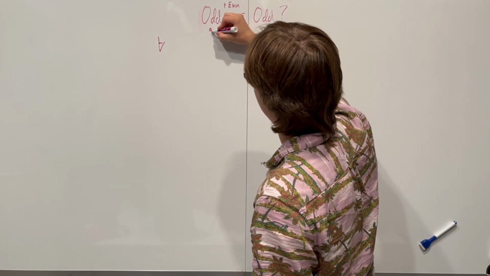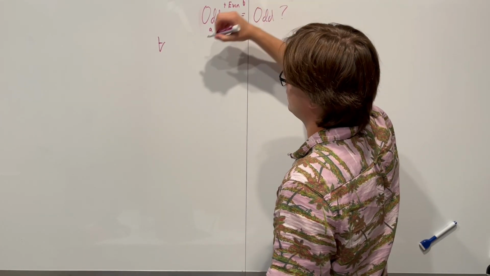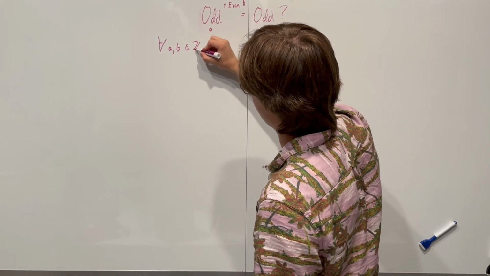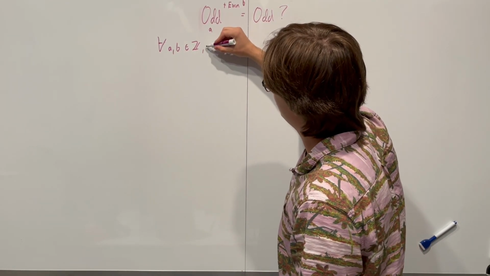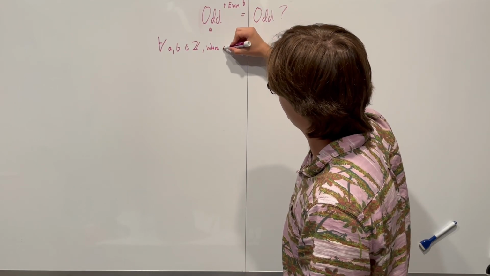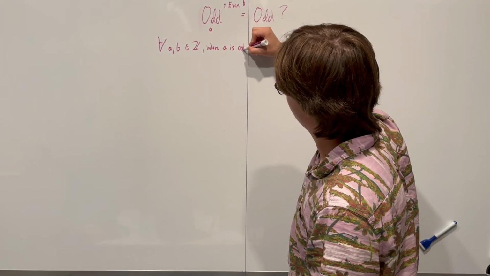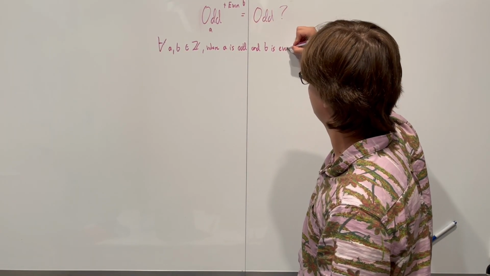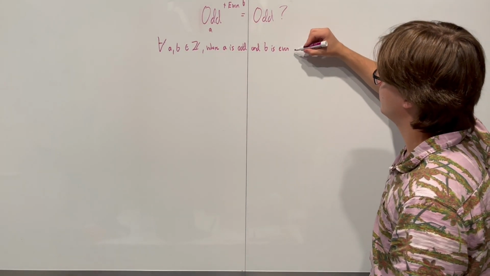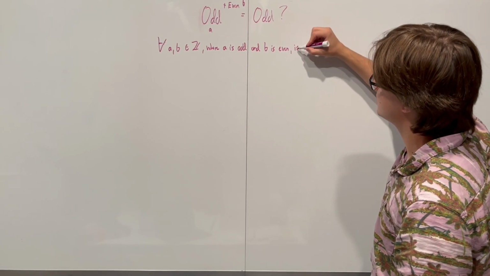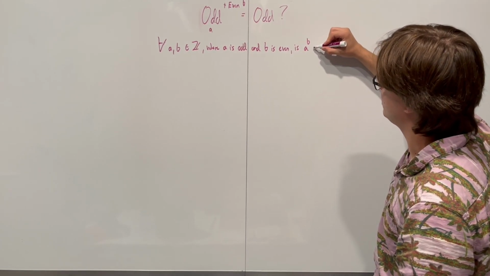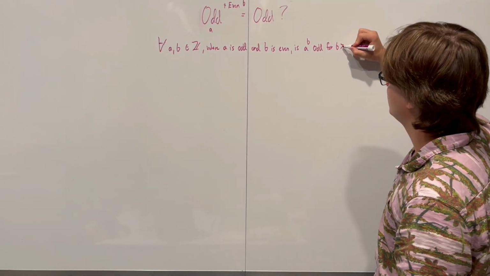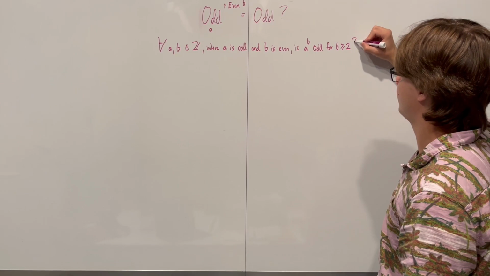I'm going to label our odd number A and our positive even number B. So we're going to say for all A, B that are integers where A is odd and B is even, is A to the power of B odd for B greater than or equal to 2.